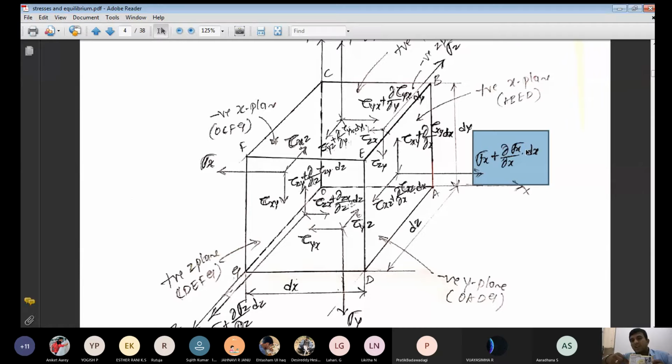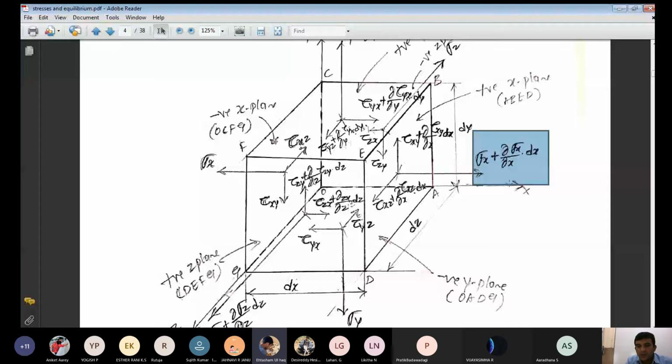Now what is the total stress acting along the positive x plane? Sigma x plus dou by dou x of sigma x into dx. Any doubt regarding these incremental stresses? Yes, give me a response.